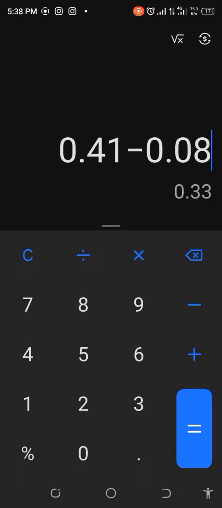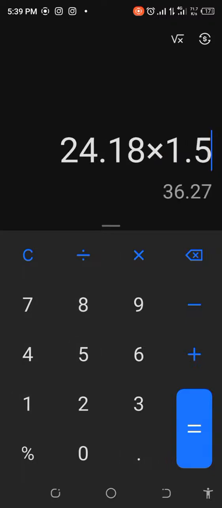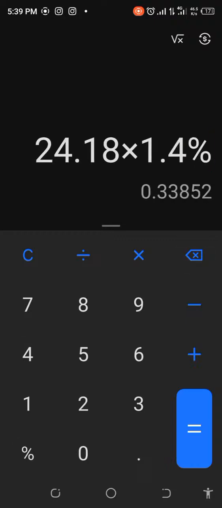That's still good. What percentage is that? I just hope I'm not wasting too much time. That will be 24.18 times 1.5. Something in the range of 1.4%, 1.5%. Something in that range. So it's a 1.4% profit potential. Let's go ahead and see how this goes.